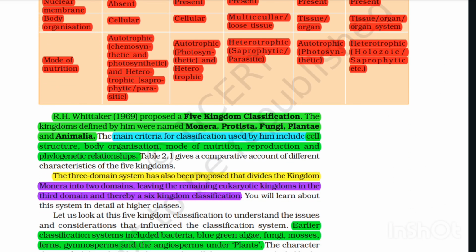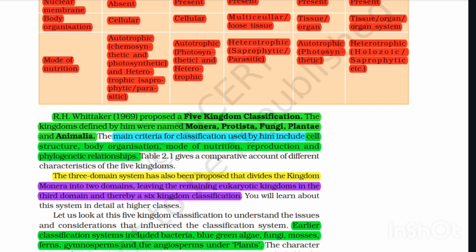R.H. Whittaker in 1969 proposed a five-kingdom classification. The kingdoms defined by him were named Monera, Protista, Fungi, Plantae and Animalia. The main criteria for classification used by him include cell structure, body organization, mode of nutrition, reproduction, and phylogenetic relationship.